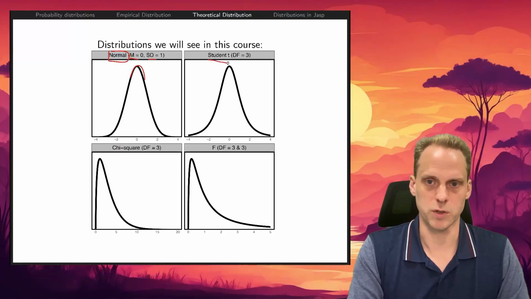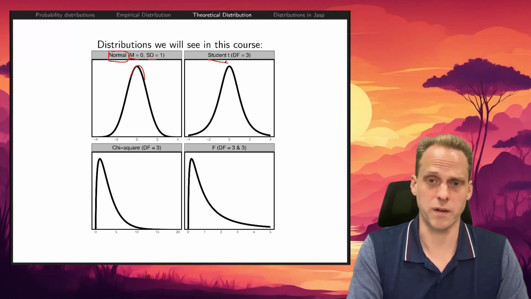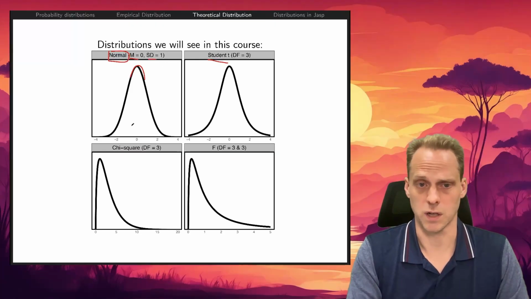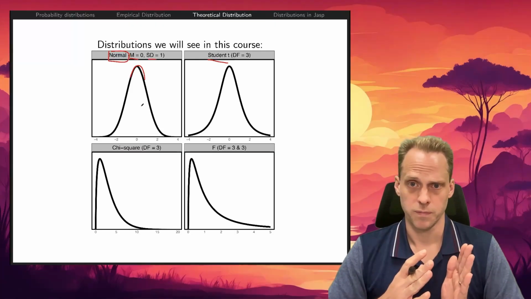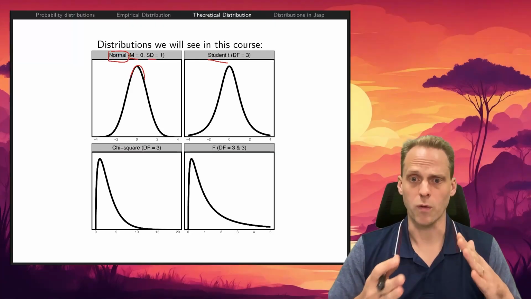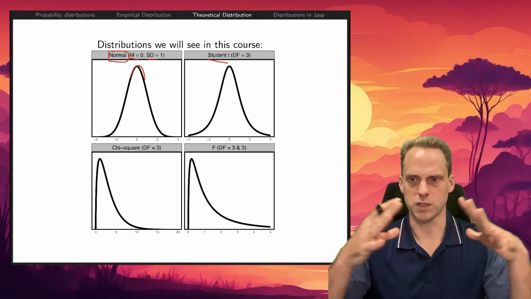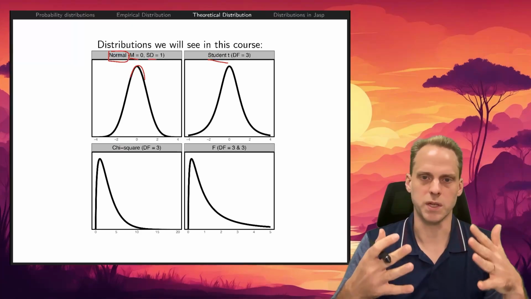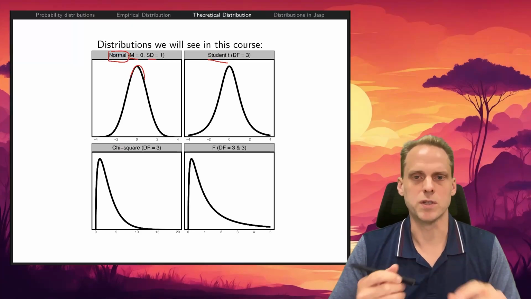The Student t distribution is a distribution that we get when we have to estimate a variance. For example, we might want to test whether a mean in a sample is 0. So we have a distribution around 0. We know 0 because that's the point we want to test against, but we don't know the width of this distribution of the mean. If we estimate it from the data, then you end up with the Student's t distribution.